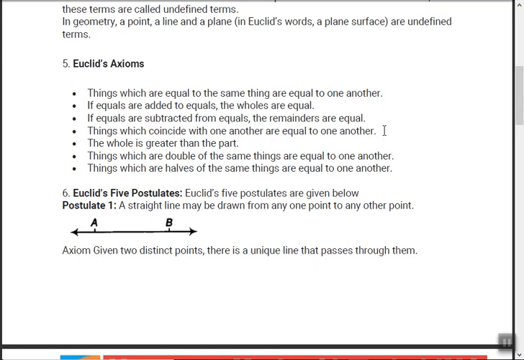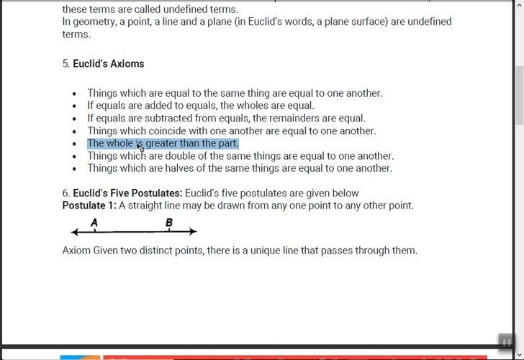It means if you take two pages of the same size and put them on each other and they exactly match one another, then they are equal to one another, right? The whole is always greater than the part, right? Simple. Suppose you add 1 plus 1 plus 1, three times. So the whole is 3, and the parts are 1, 1 and 1. So definitely 3 will be greater than any one of these 1s.